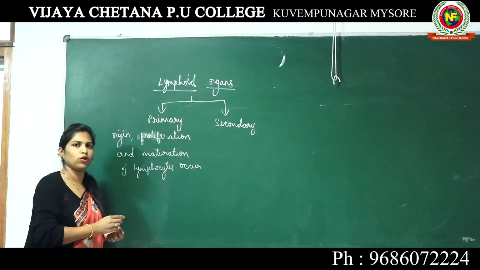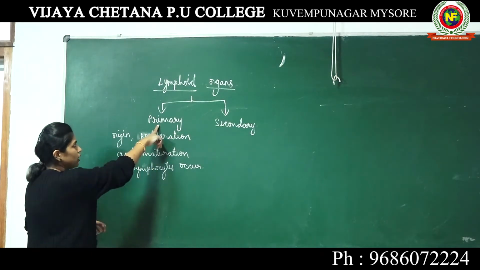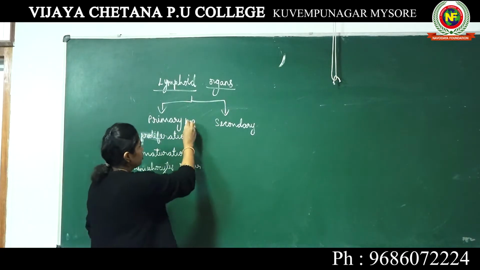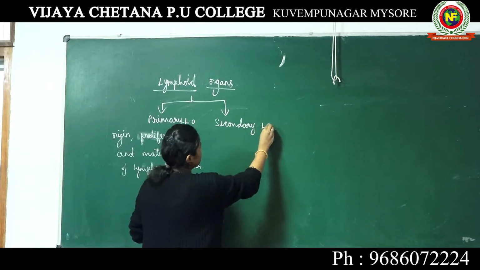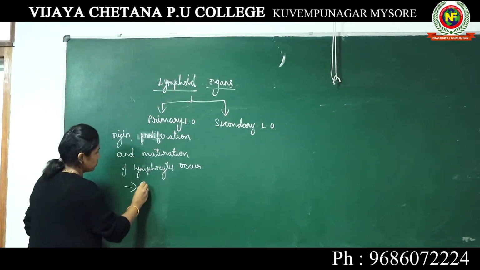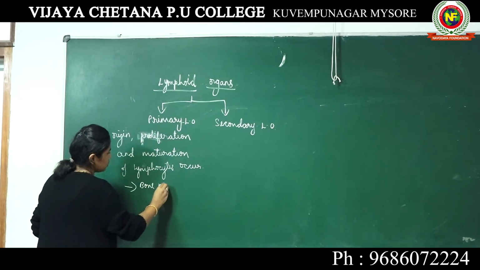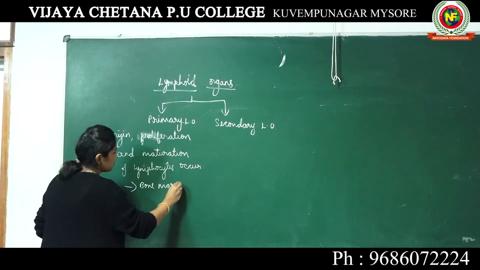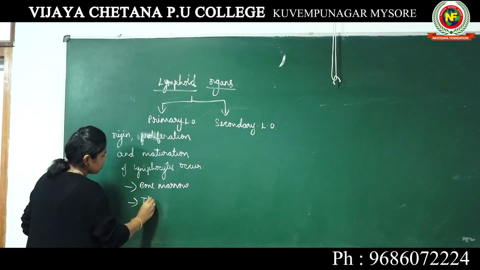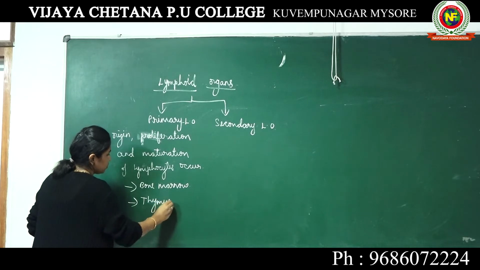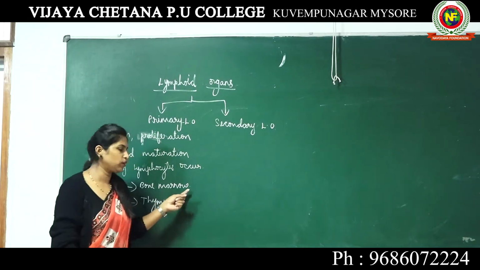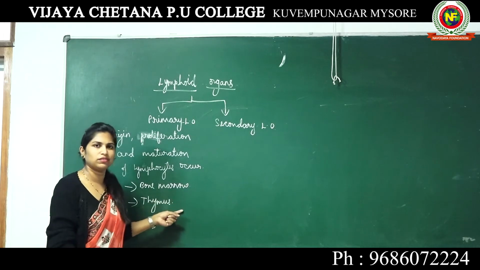There are two important primary lymphoid organs. One is bone marrow. The second one is thymus.